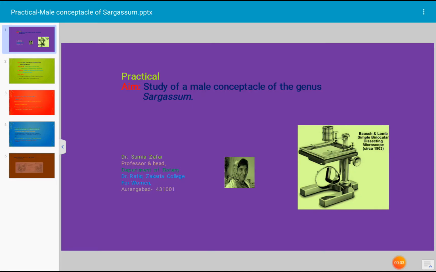Today's topic for discussion is the practical protocol of algae. Today's practical is the study of the male conceptacle of the genus Sargassum. Sargassum is a marine alga. It reproduces by sexual reproduction, producing gametes in a specific structure, that is the conceptacle. Male gametes are produced in the male conceptacle.